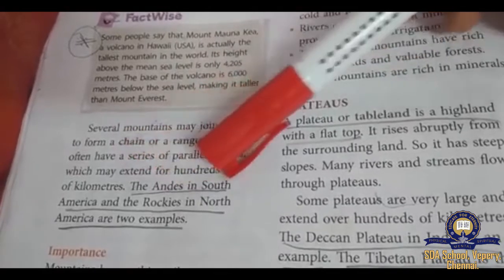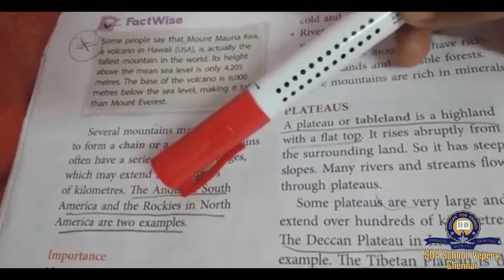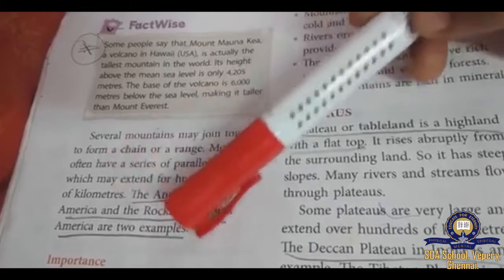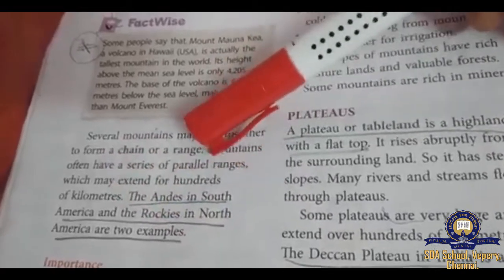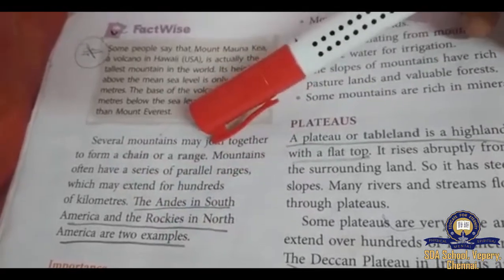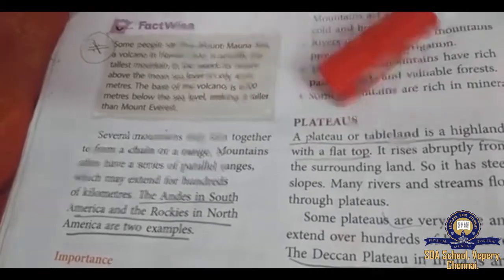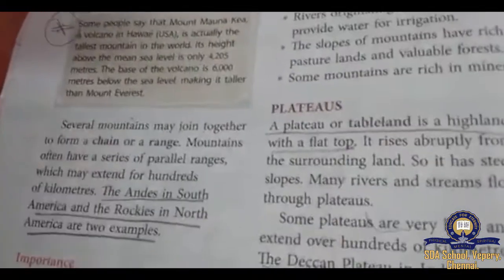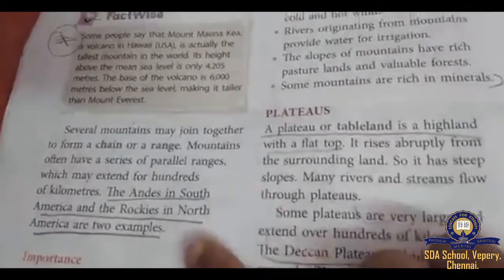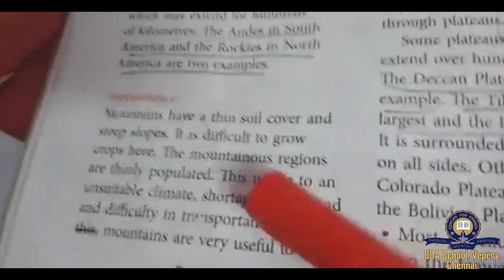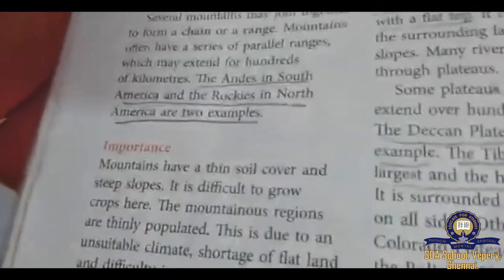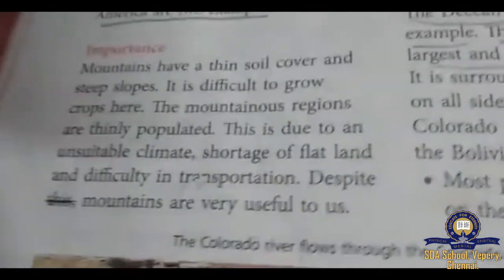The Andes in South America and the Rockies in North America are two examples, because some of the mountains there extend more than 100 kilometers. Continuously mountains would be there. That example is given in these two places. Got it? Now we will discuss the importance of mountains.